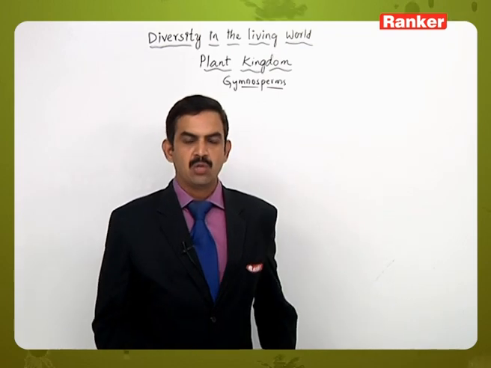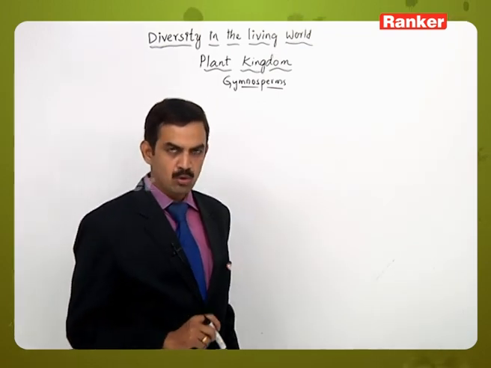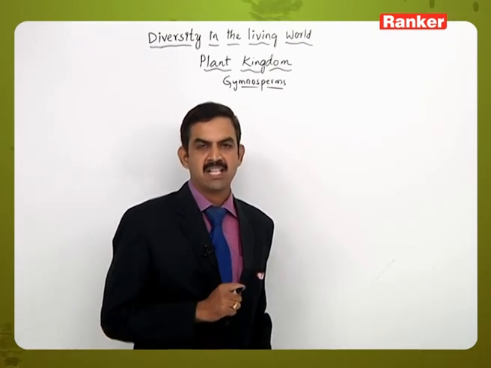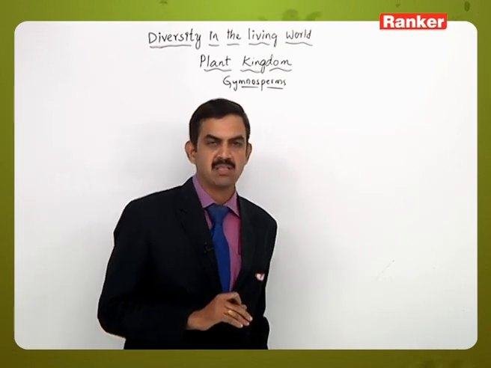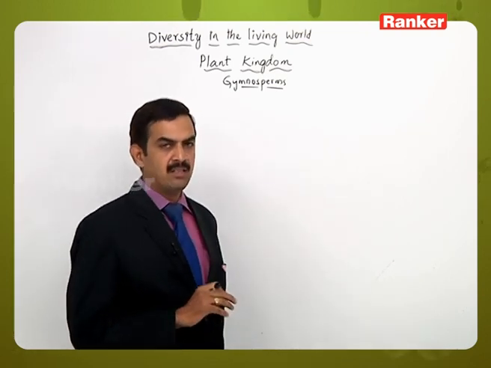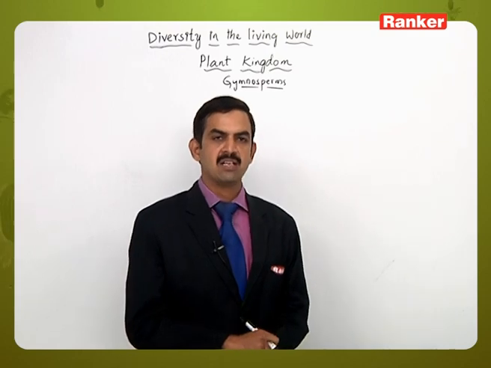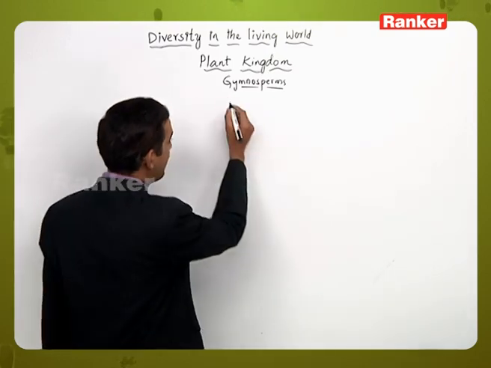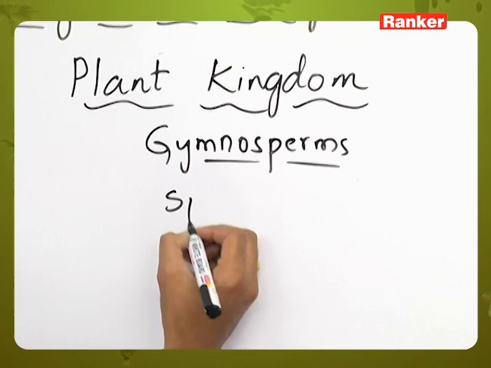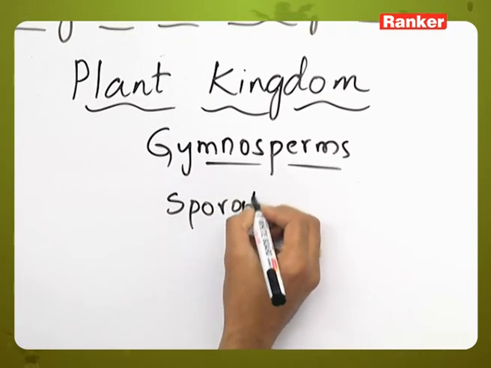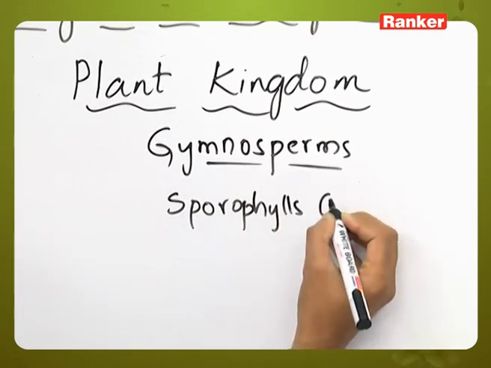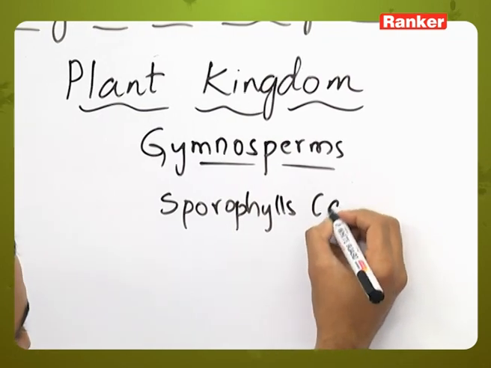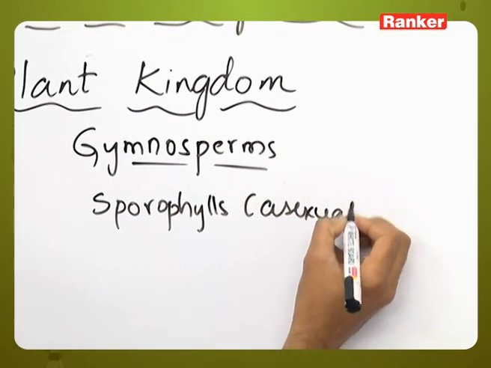The members will generally show apical growth in some of them, that is, with the help of the apical meristems which are present in the stem region. When the plant enters the reproductive stage, they start producing reproductive structures called sporophylls, and these sporophylls are generally considered to be the asexual structures.